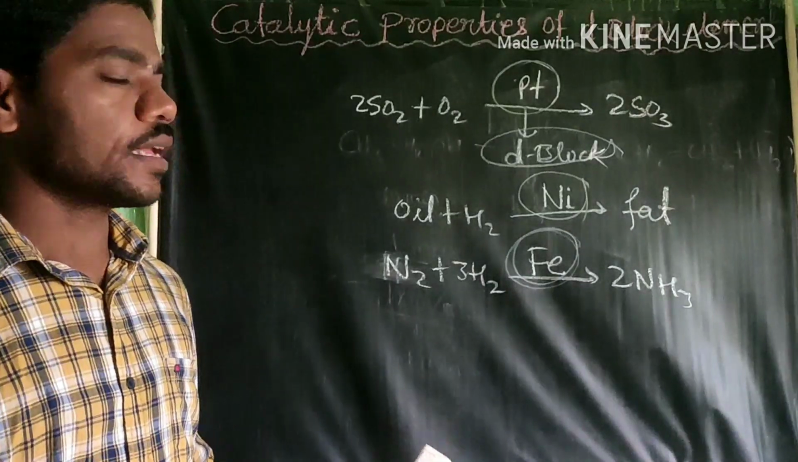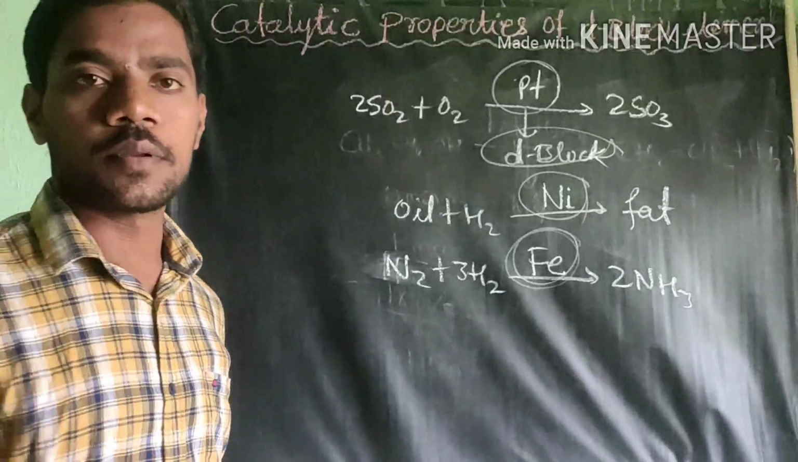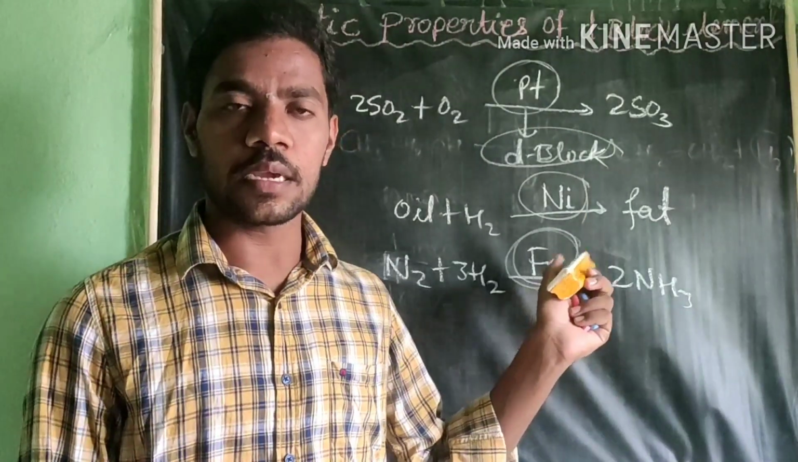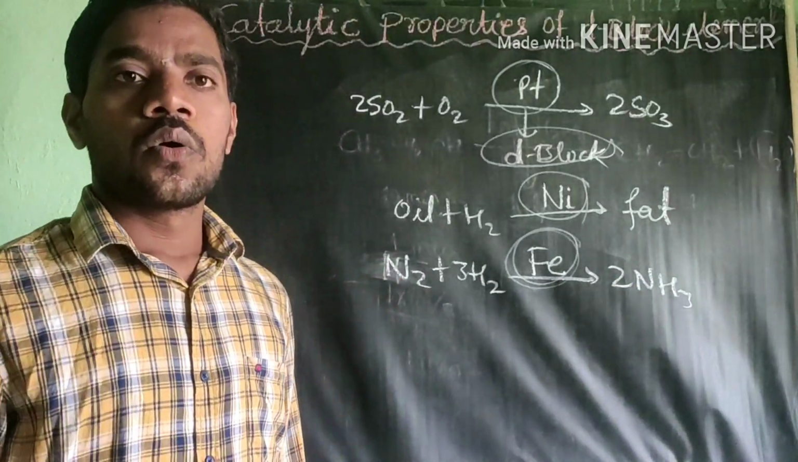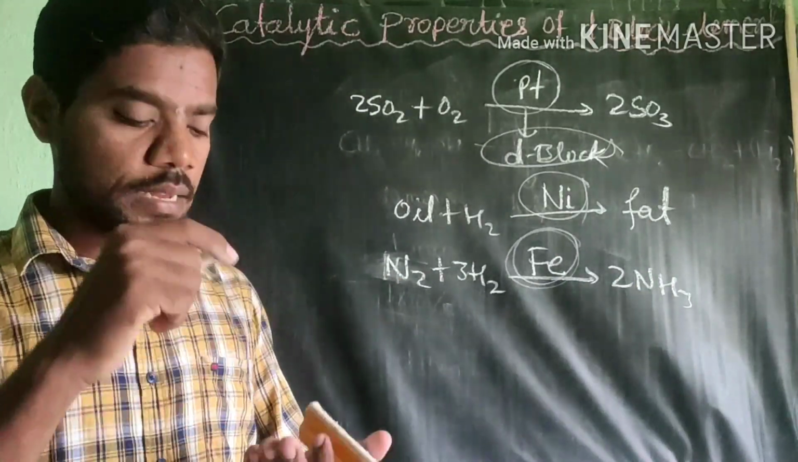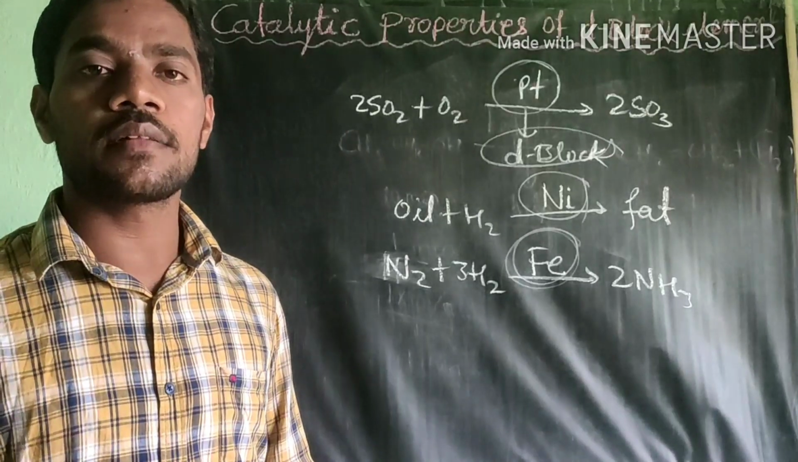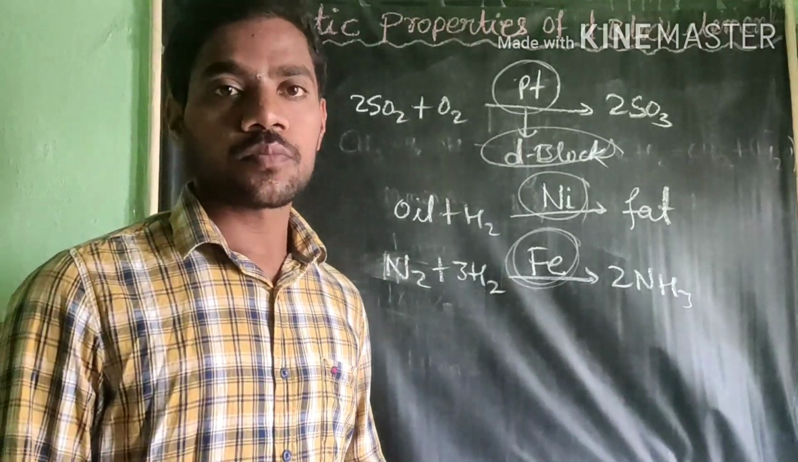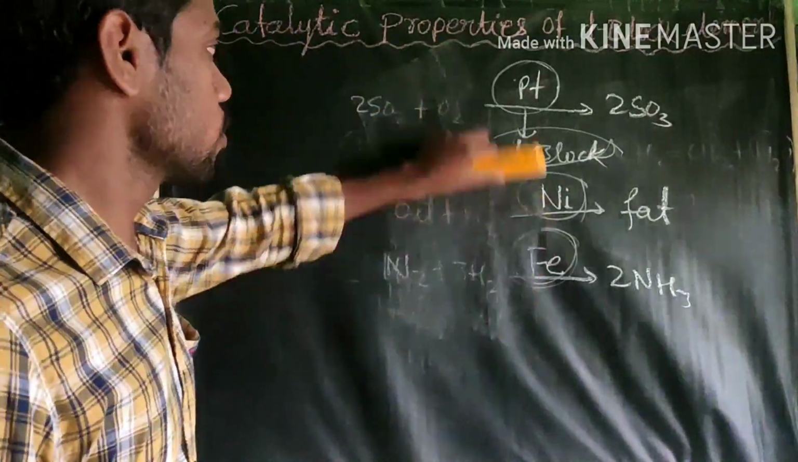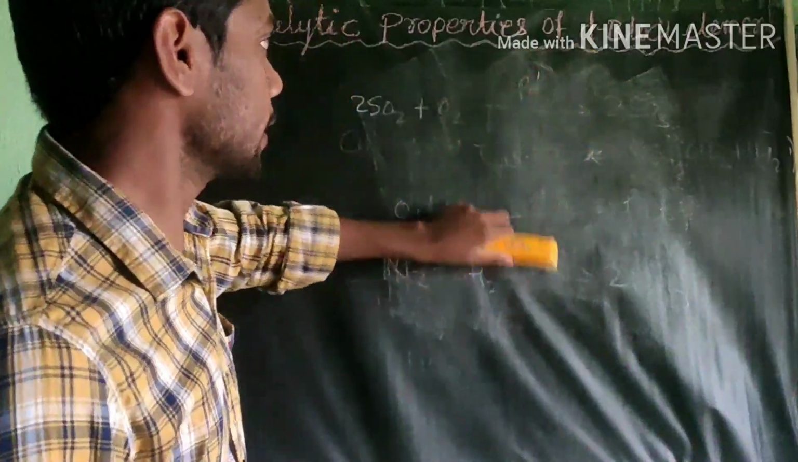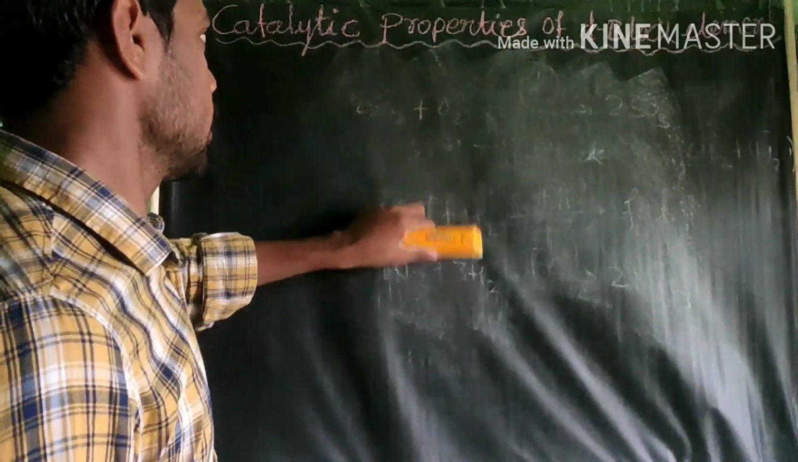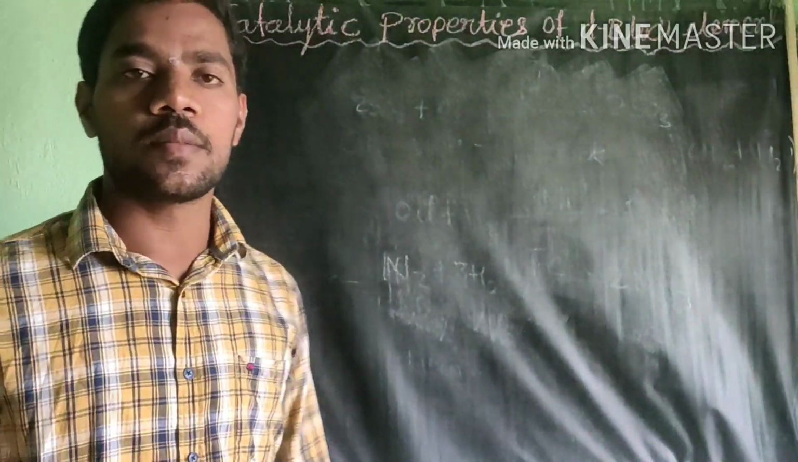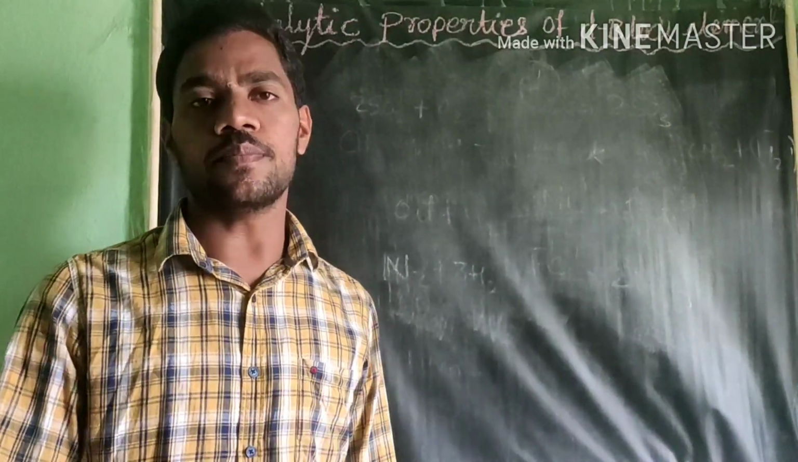Now the next question arises. From this, we see D block elements act as a catalyst. Why do they act as a catalyst? Why do only the D block elements act catalytically? What are the reasons? Why do the D block elements show the catalytic property? Next concept I will go for that.